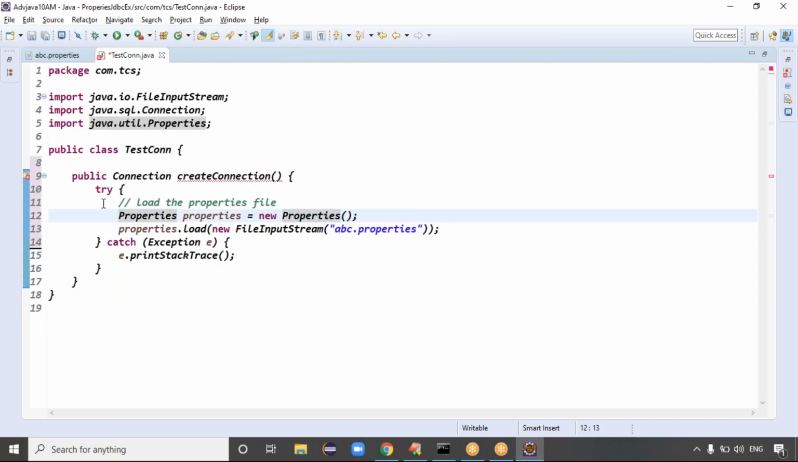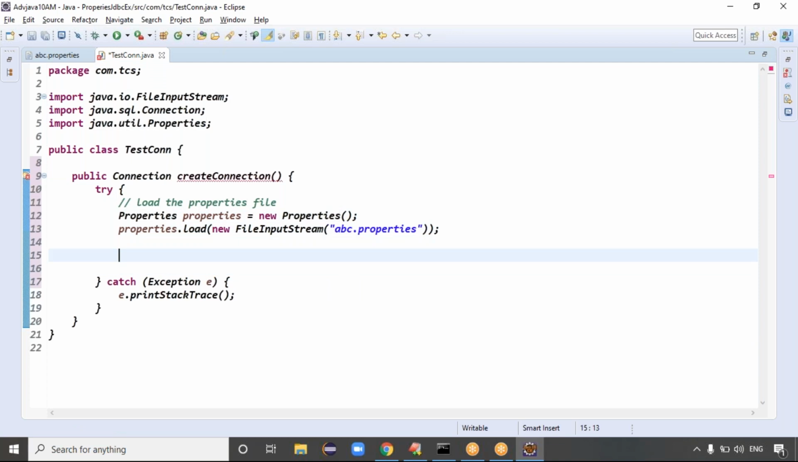So in the try block, loading the property file is completed. Once the property file is loaded, we read the data from the property file and create the connection.